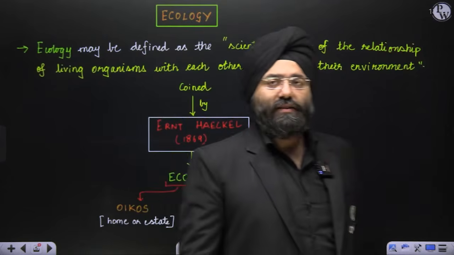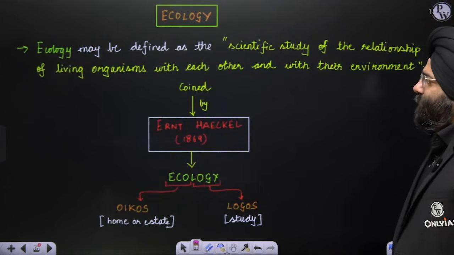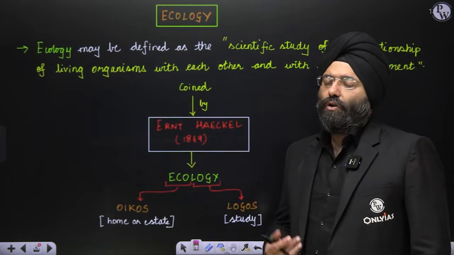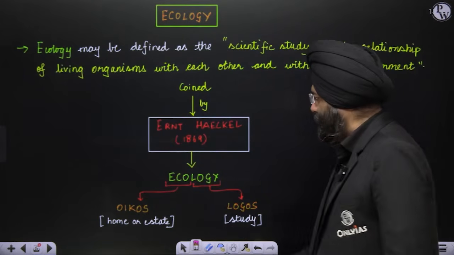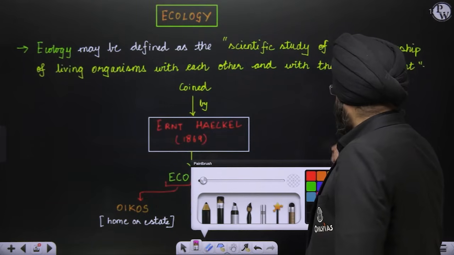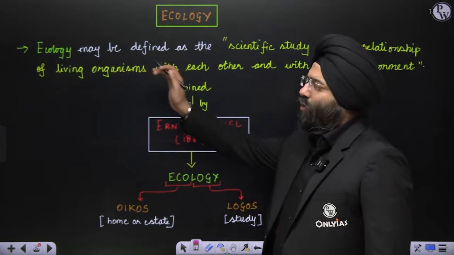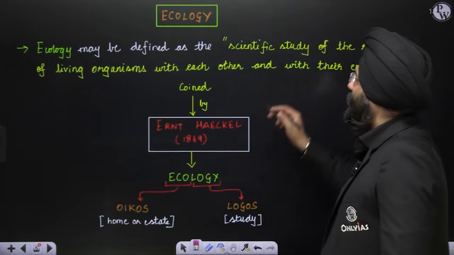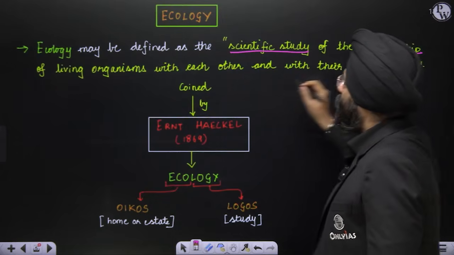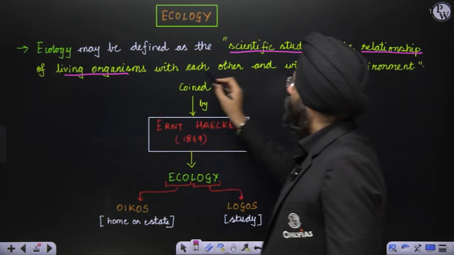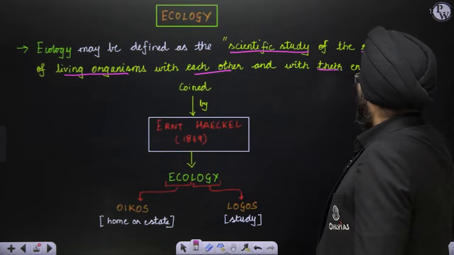Let's begin today's lecture. Now please remember, the very important concept that comes here is ecology, something that we keep on reading. But what is ecology? See here, you can keep on noting it down. Ecology is basically defined as the scientific study of the relationships of the living organisms with each other and with the environment.